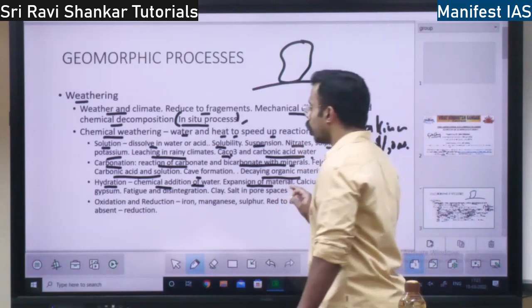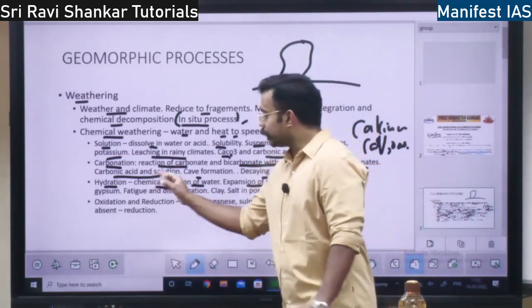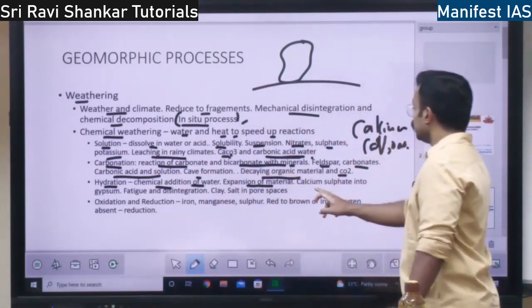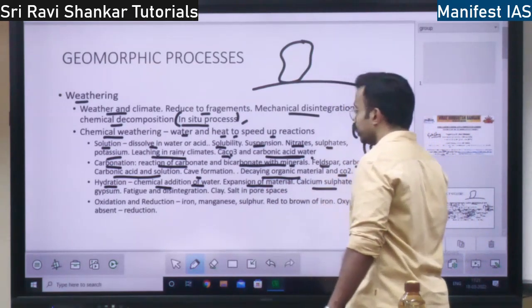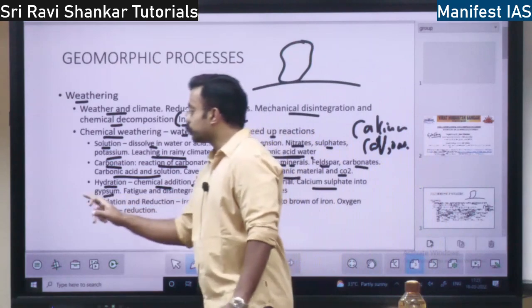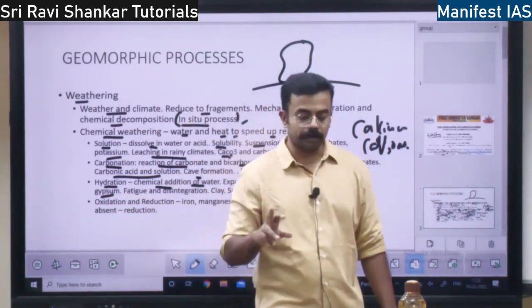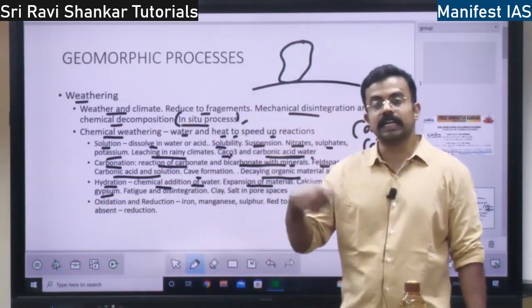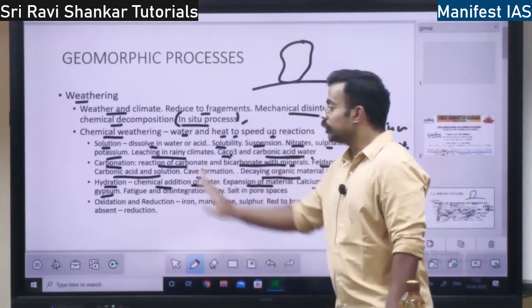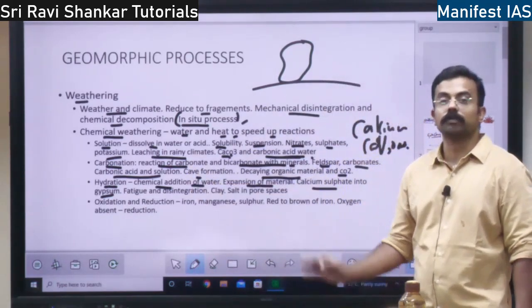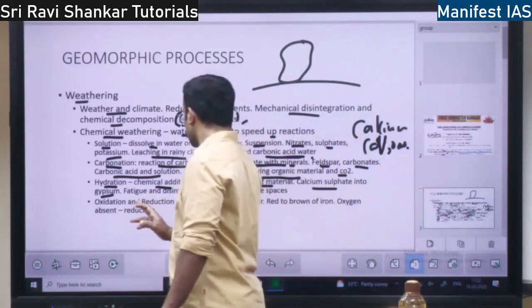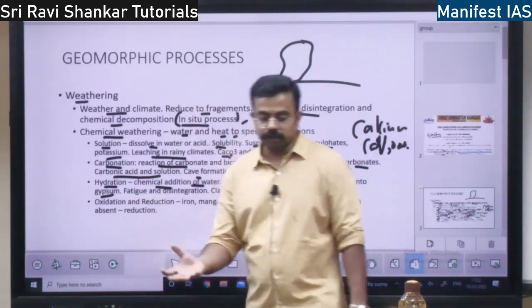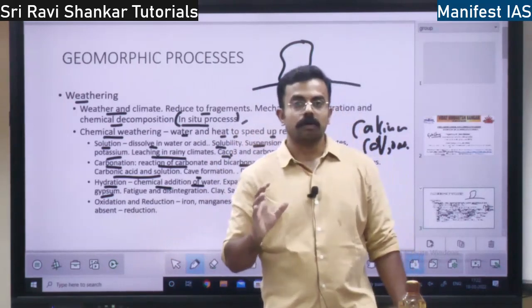Which are the rocks which are going to disintegrate by the process of hydration? See, earlier calcium sulfate will be there, that will get converted into gypsum. Calcium sulfate rock getting converted into gypsum is because of the addition of what? Water, right? This is the chemical weathering process with respect to hydration. So when you add water, what happens?